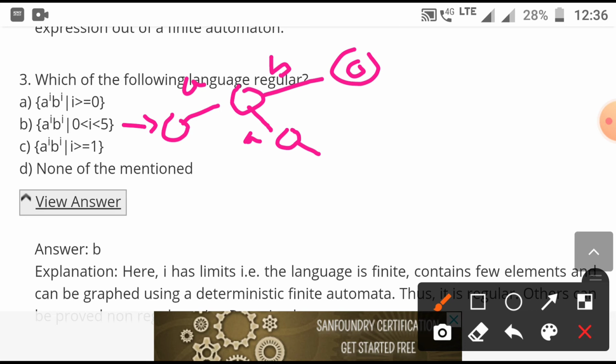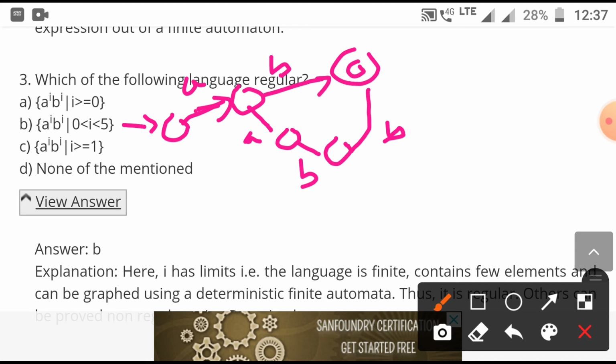And B, and you cannot go back here, you can just use this. Then see the minimization process here: if you opt for this path, then it will be AB, and AB will be recognized.